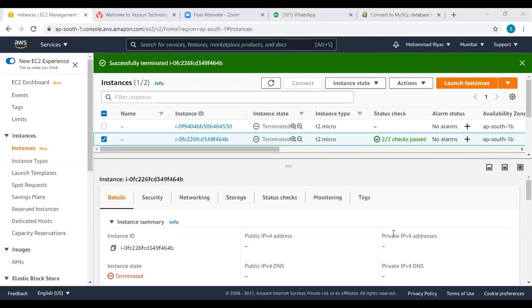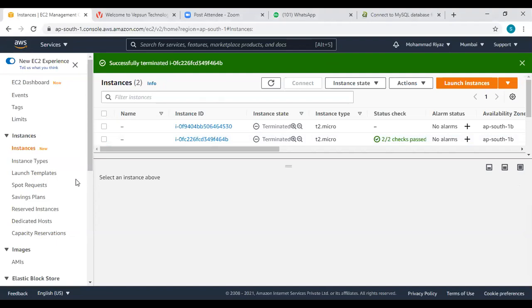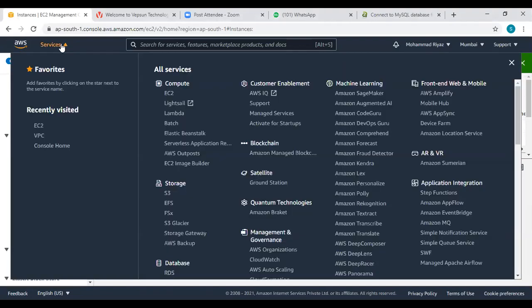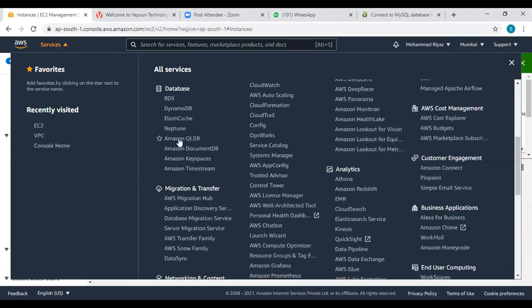To do this, you need to have an Elastic Cache solution created. You need to go to AWS services, in the database section, and find Elastic Cache.